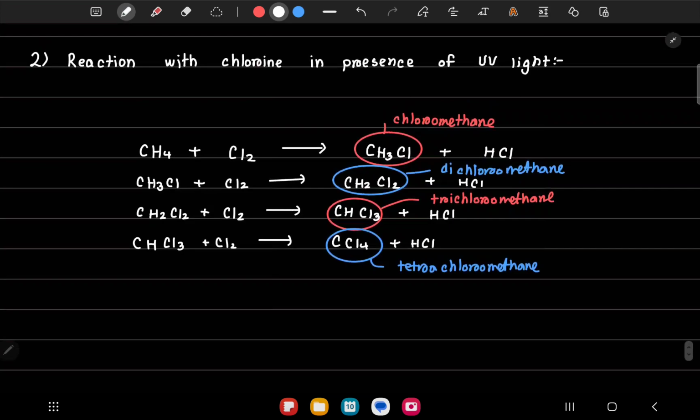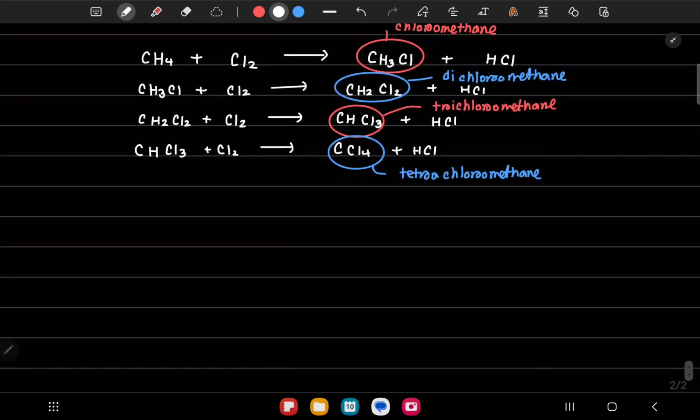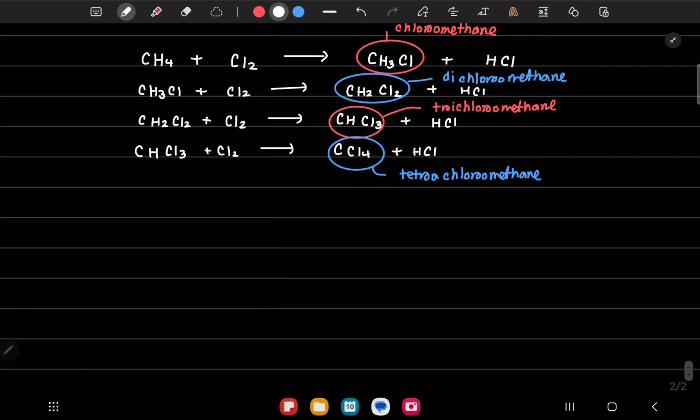Now why do we need the ultraviolet over here? The ultraviolet light basically causes a free radical substitution. The UV light causes the chlorine molecule to undergo homolytic fission.